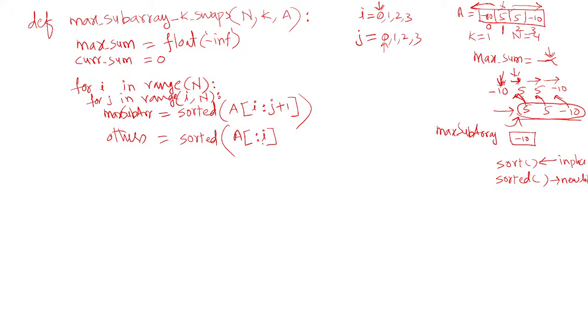Left side values you will get here, plus then get all the right side values. Right side values are present from the j plus 1 position up to the end.